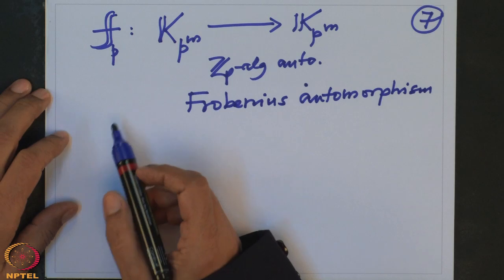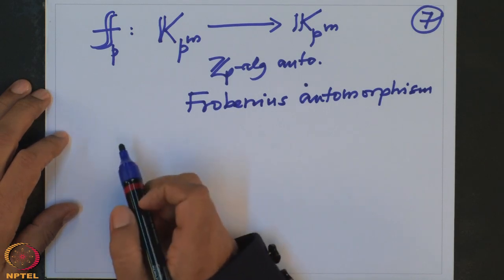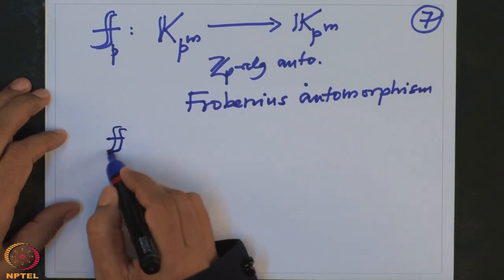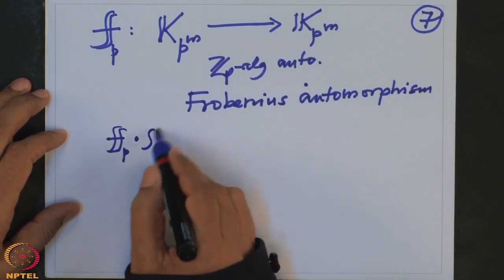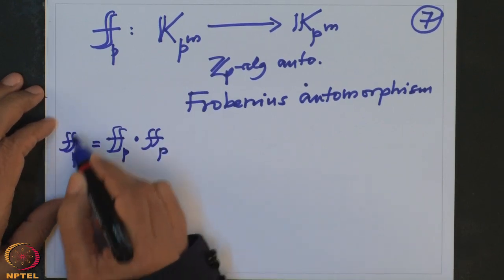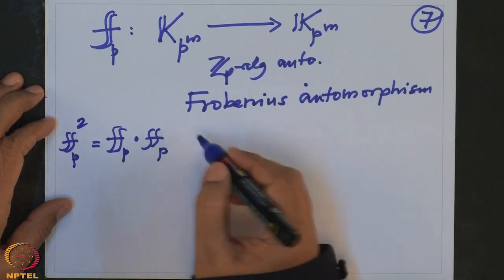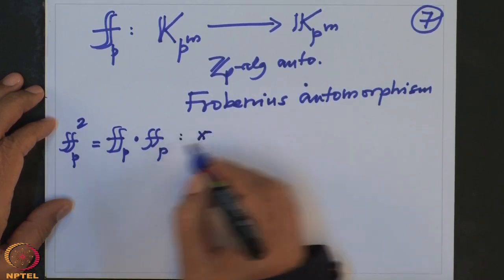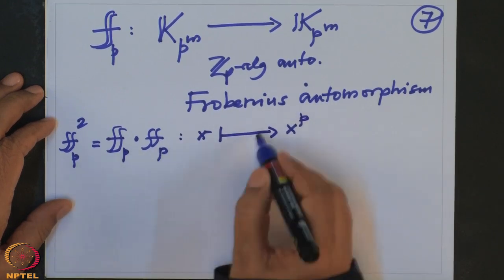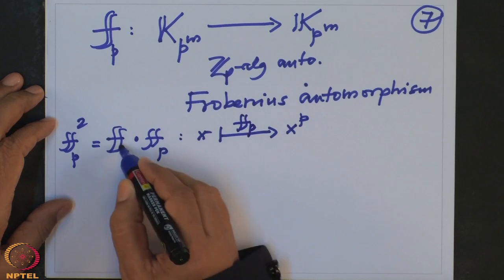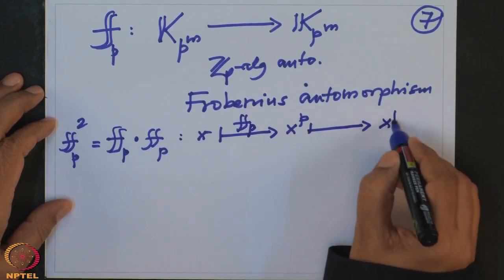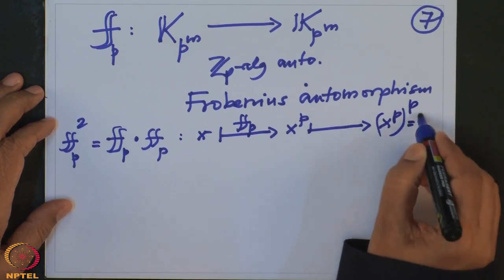Once you have one automorphism, if I compose it with itself, that also should be an automorphism. So F_p composed with F_p, let us see what this map is. This should be denoted F_p squared. Where will it send x? The first F_p will send it to x^p, and the next one will again send it to the pth power of this. So that is (x^p)^p, which is x^{p^2}.